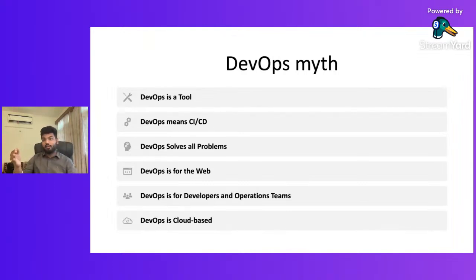Cloud is when we use storage, virtual machines, of a particular company like Azure, and using that environment and deploying there is what cloud can help us do.